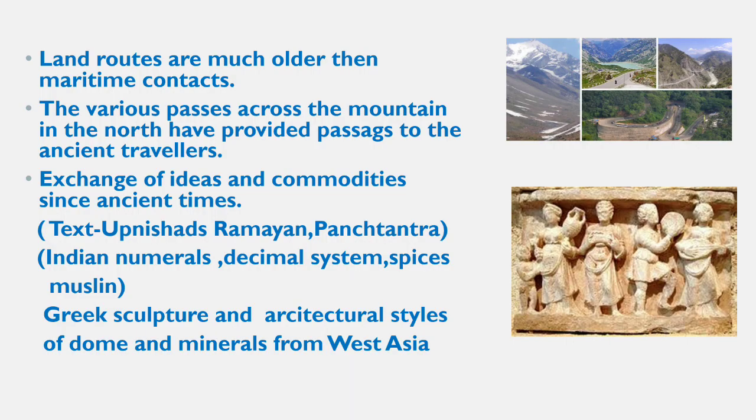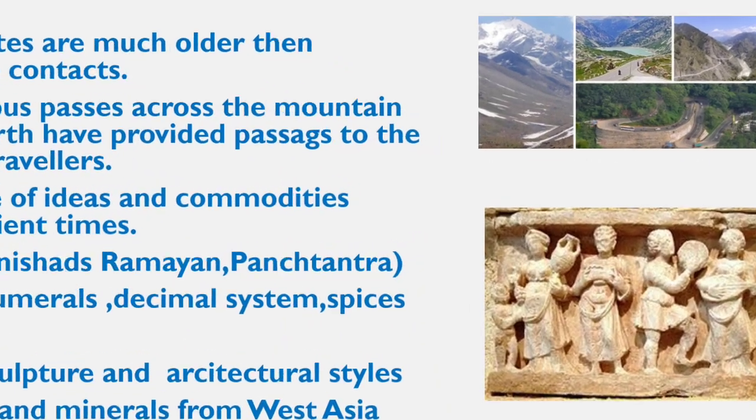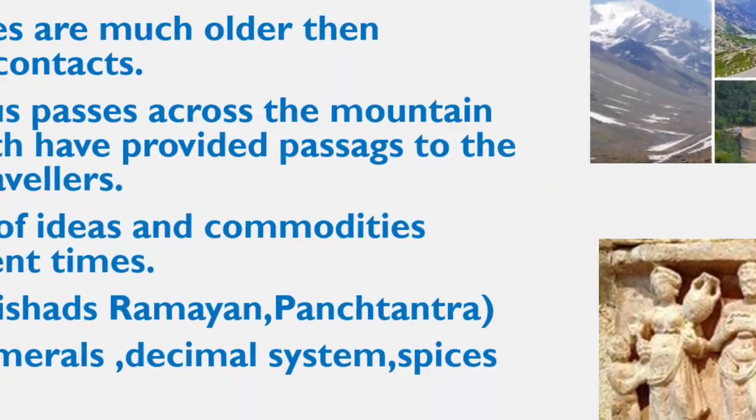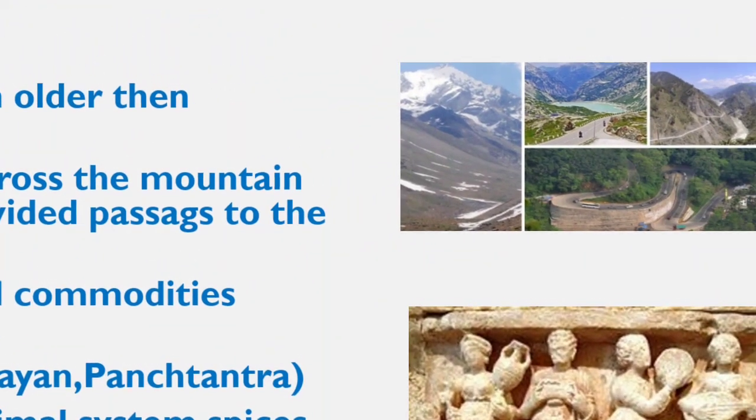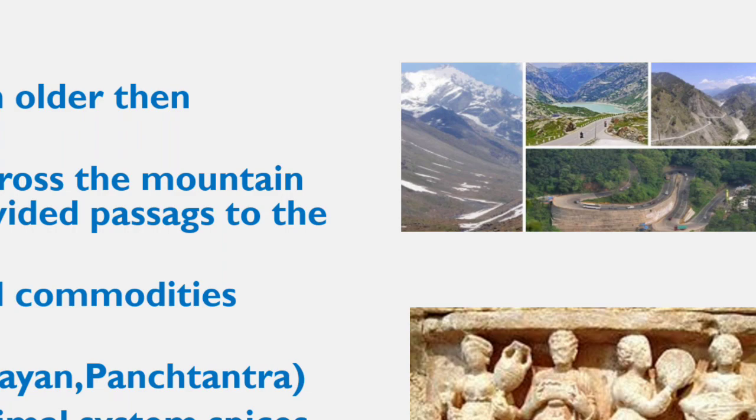Land routes are much older than maritime contacts, and the various passes across the mountains in the north have provided passages to ancient travelers. What does it mean? In ancient times, they did not have sea routes. If they wanted to go from one country to another, they had to go through the land route.